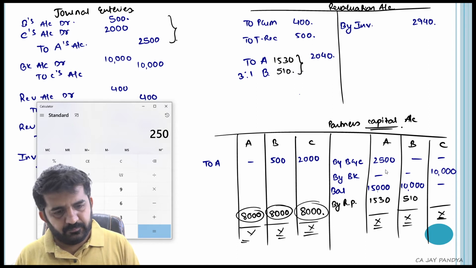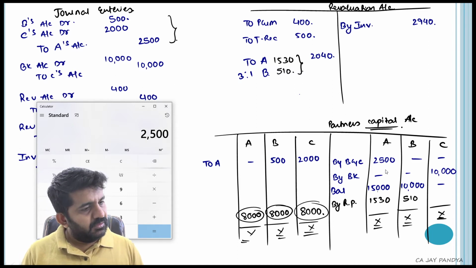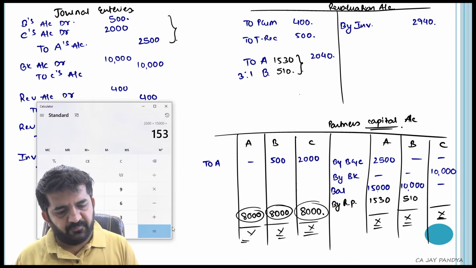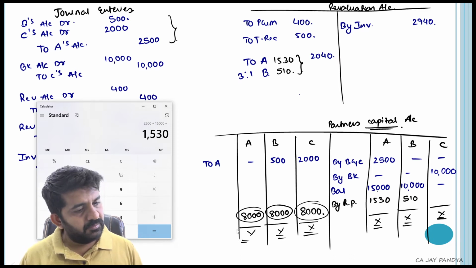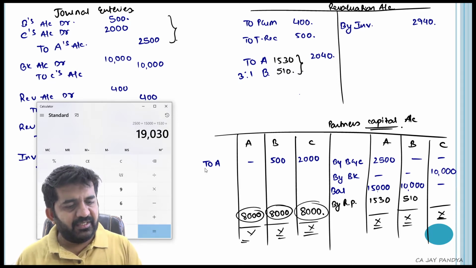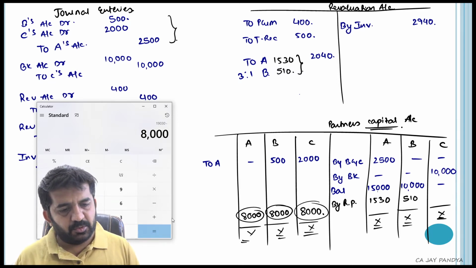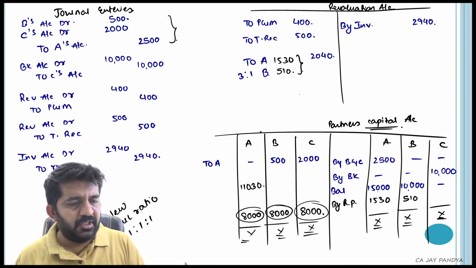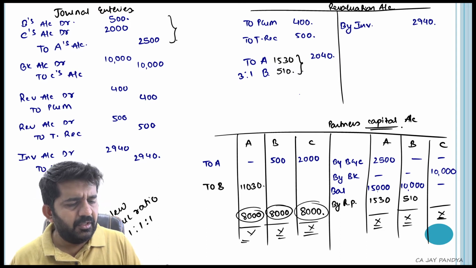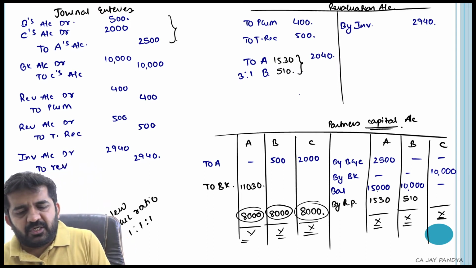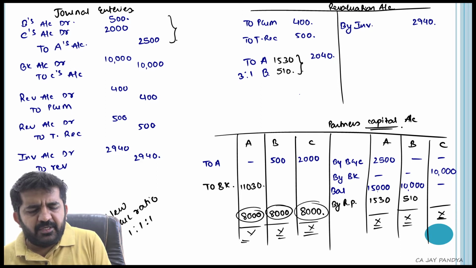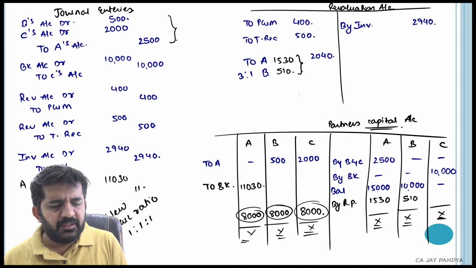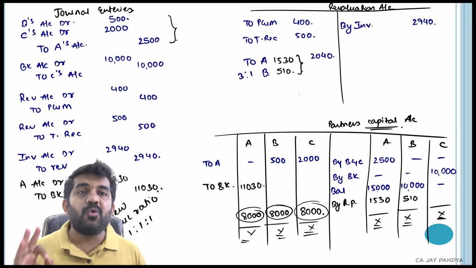2,500 plus 15,000 plus 1,530 is 19,030, but I require only 8,000. So A will be withdrawing 11,030 rupees. A's account debit to bank. I can pass the journal entry: A's account debit to bank 11,030 rupees.